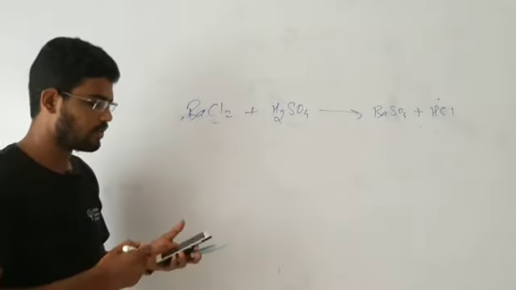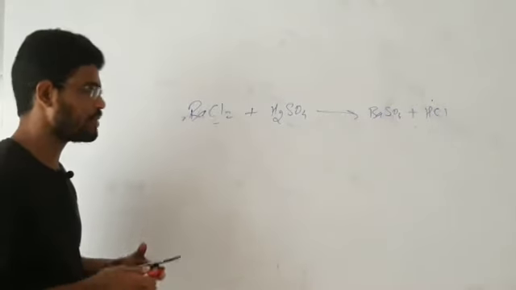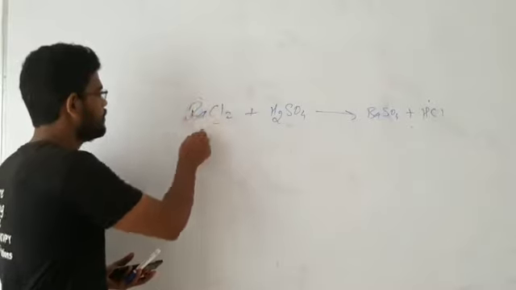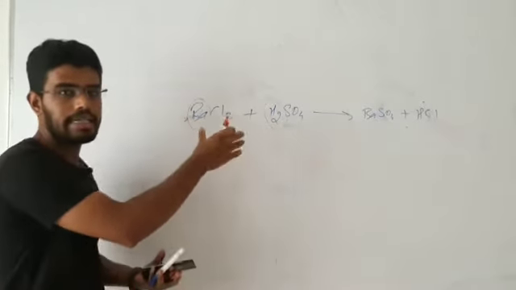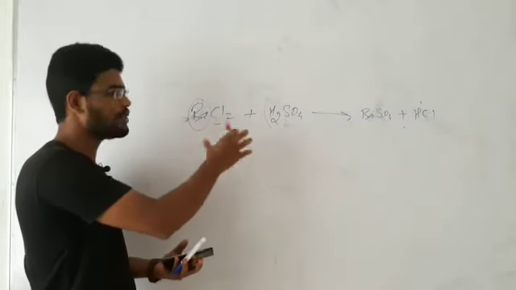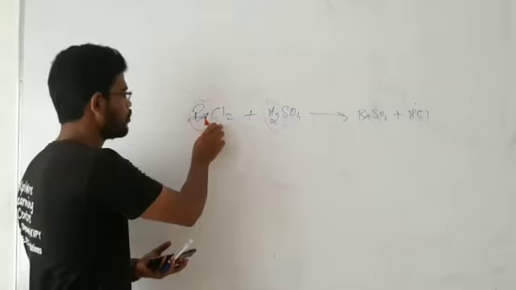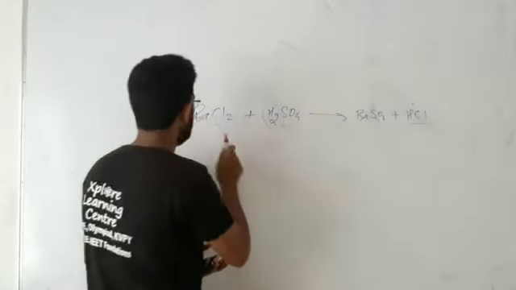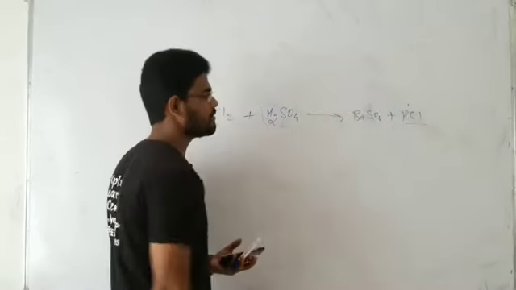Apart from balancing, in this reaction we can clearly see it's a very easy question. Barium and hydrogen, these two ions have got displaced, interchanged between these two compounds, and this hydrogen has got combined with chlorine to give you HCl. This barium has got combined with sulfate to give you barium sulfate.